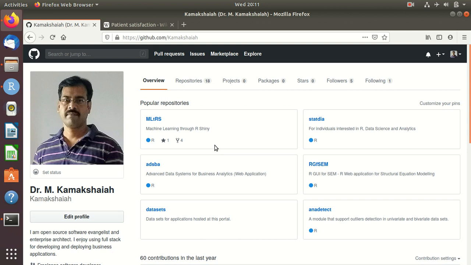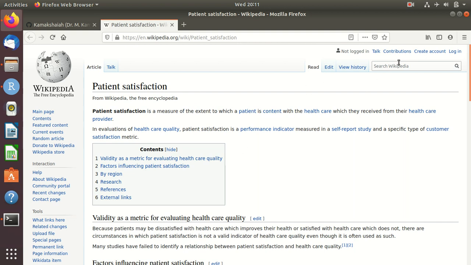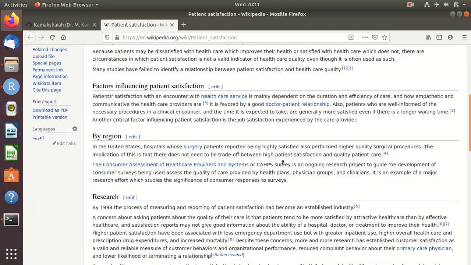For that matter, hospitals try to evaluate the service quality, and patient expectations is one of the important measures or metrics that need to be calculated while ensuring healthcare service quality. There is a lot of documentation, and there are so many models, theories, but I'm not going to talk about all these theories and models in this video cast, because the primary purpose of this video is only to introduce my software application.